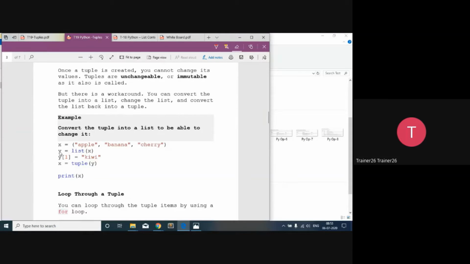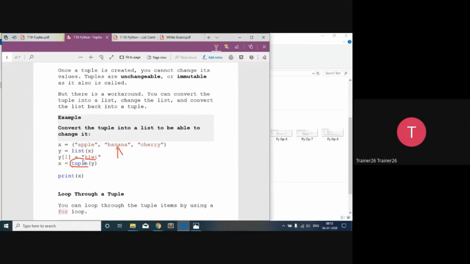And now y. What is the type of y right now? It is a list. So it will become a list, and in that list, at this banana position, means at this one position, I want to convert it into kiwi. So I will replace that portion of the list, and after that, with the help of the constructor, we are going to call tuple.